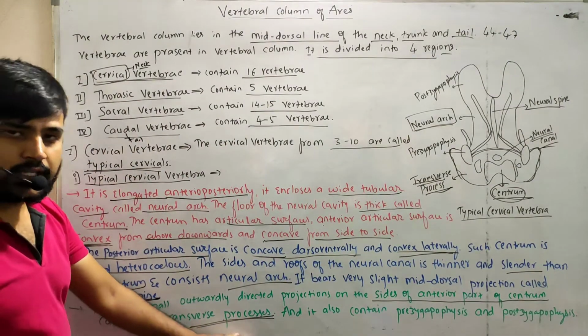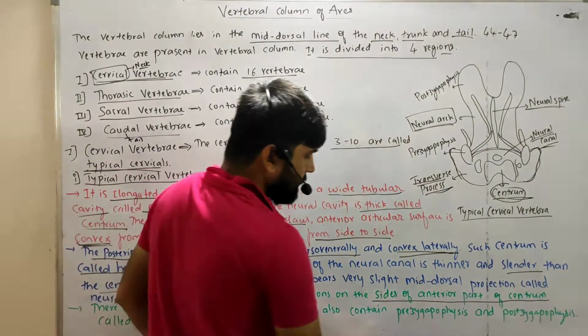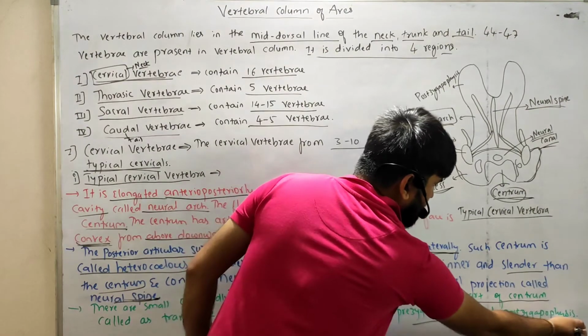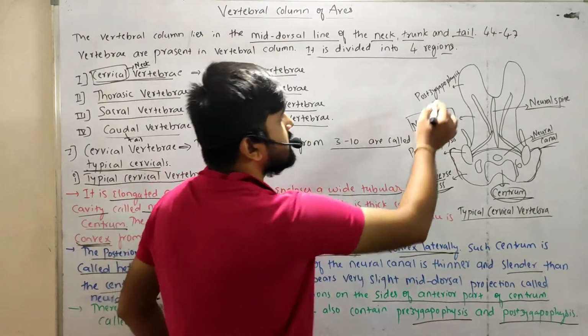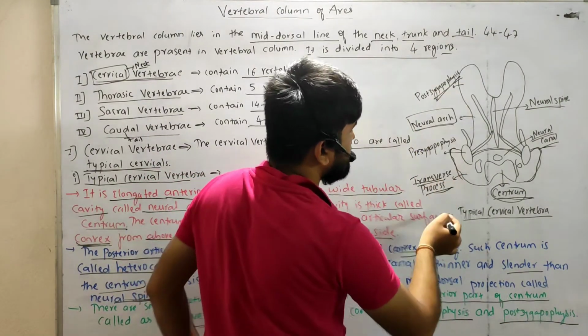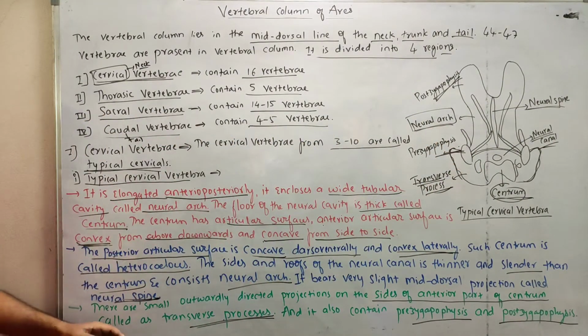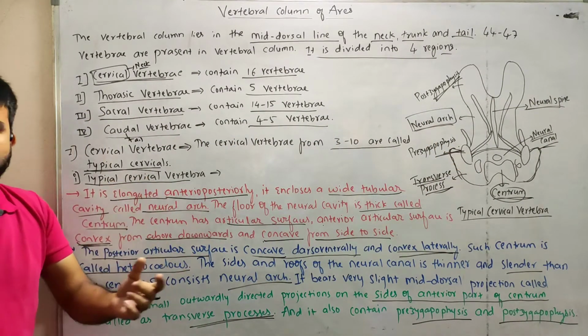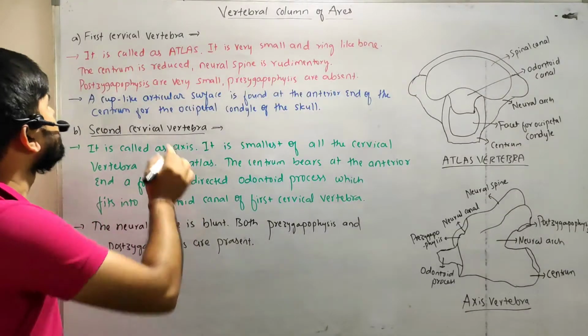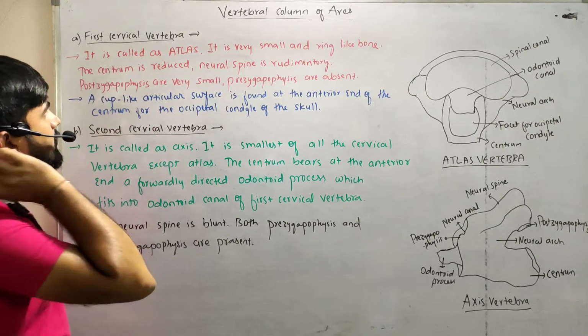Apart from the transverse processes, it also contains the prezygapophysis and postzygapophysis. This is the postzygapophysis and this is the prezygapophysis. So this is the typical cervical vertebra. Next is the first cervical vertebra.